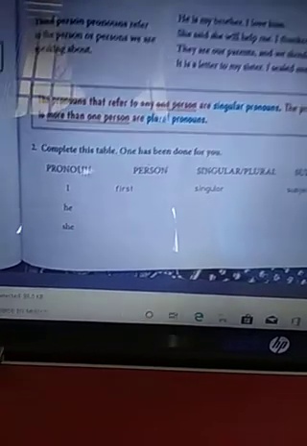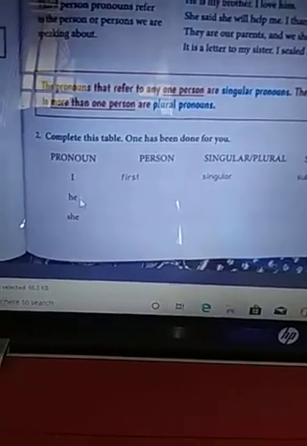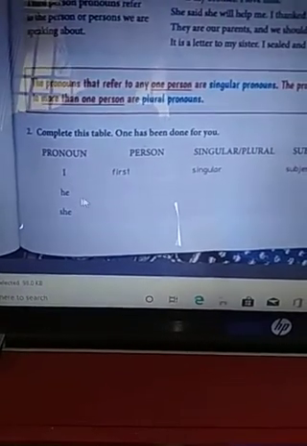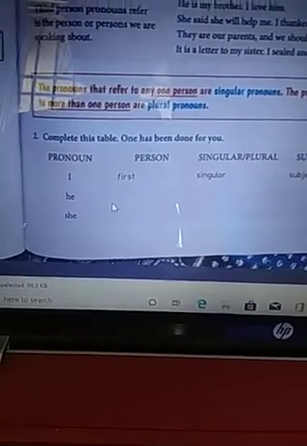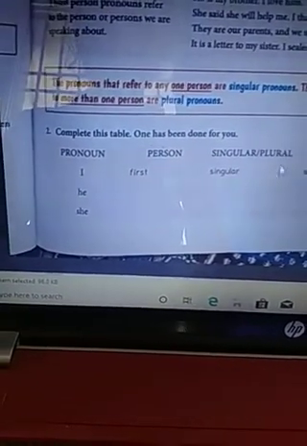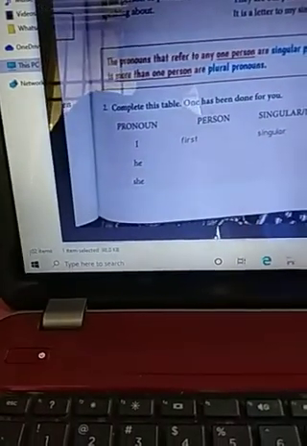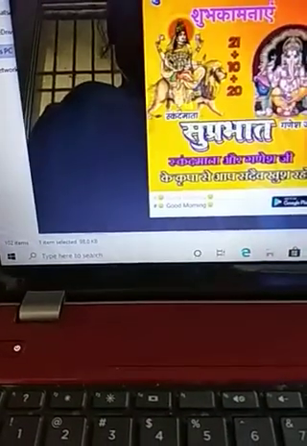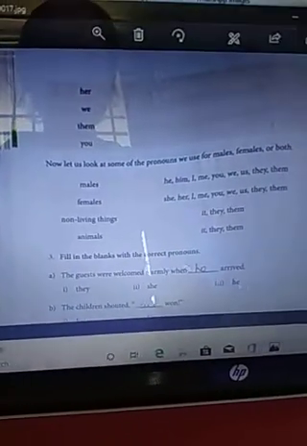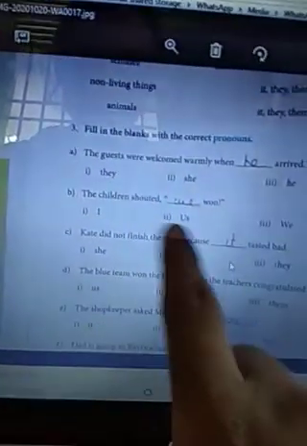Now here you can see that a table is given. One has been done. Pronouns: I, he, she. The first person is given here as singular or subject. Here you have to fill in the pronoun for second person and plural form, for he and she. This is your today's work. Her, we, them are given here, so you can just fill these in. This is your today's classwork. Fill the correct pronoun in these boxes.